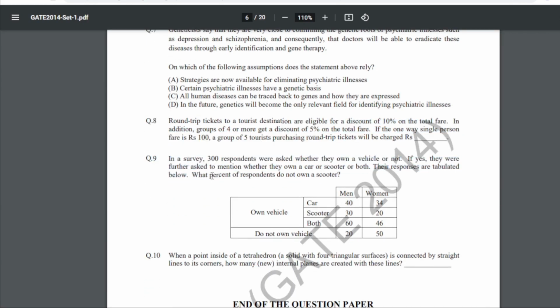9th is, in a survey 300 respondents were asked whether they own a vehicle or not. If yes, they were further asked to mention whether they own a car or a scooter or both. Their responses are tabulated below. What percent of respondents do not own a scooter? So this is the table figure that has been given. Now for the 9th, our answer is 48.